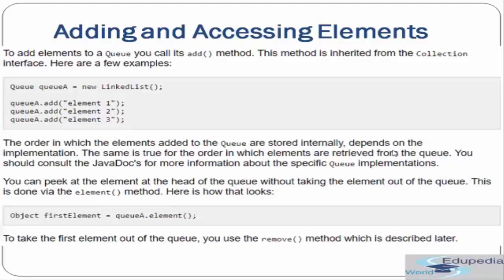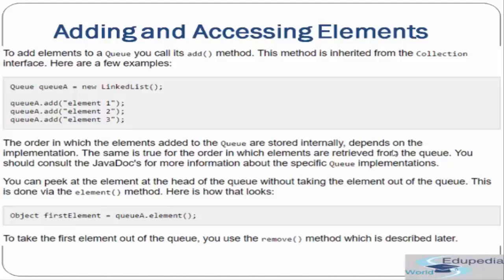So here is an example. You can see we have created a new LinkedList, and then we are calling queue add, and then we are adding the elements. The order in which elements are stored internally in a queue depends upon the implementation. The same is true of the order in which elements are retrieved from the queue.